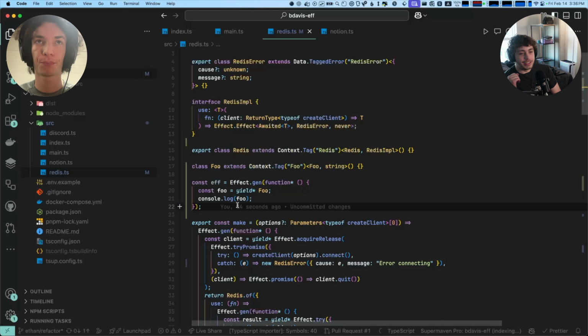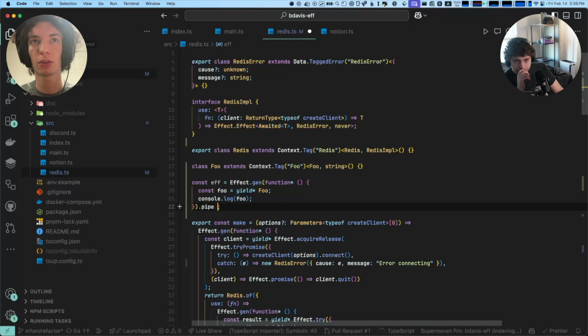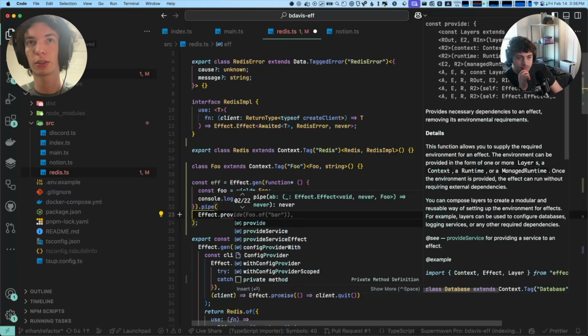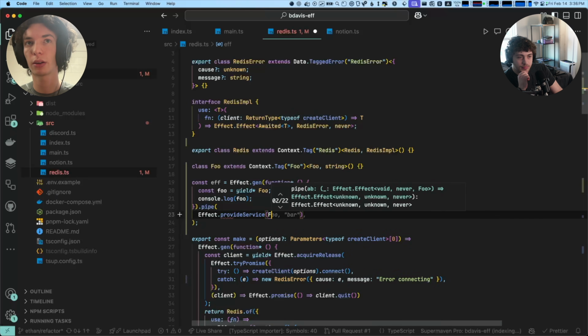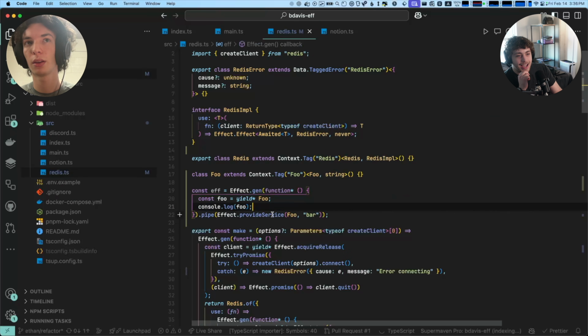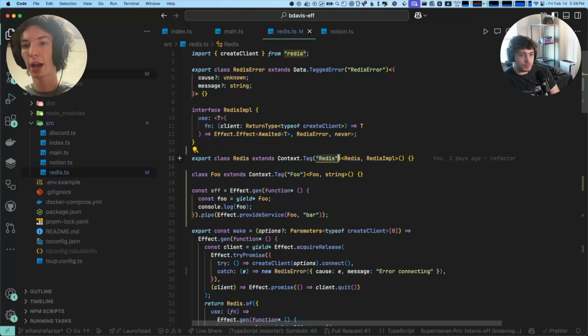I gotcha. And then what we can do is pipe this into Effect.provideService. So we're saying for the Foo service, here's the implementation. And then there's this Context type, which is basically a map from this string to the actual type.